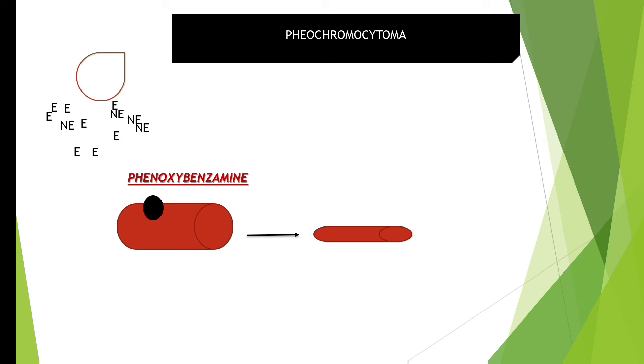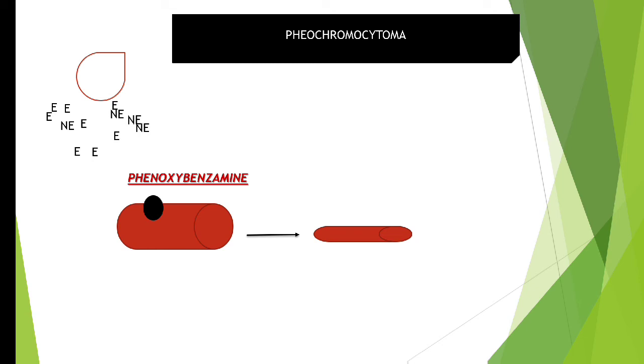So why are we selecting phenoxybenzamine for pheochromocytoma? Because it is a very strong vasodilator, because it blocks both alpha 1 as well as alpha 2 receptors. Plus, pheochromocytoma is a problem that occurs for a long period of time. So we want a drug that will produce action for a longer period of time. So we are giving phenoxybenzamine.